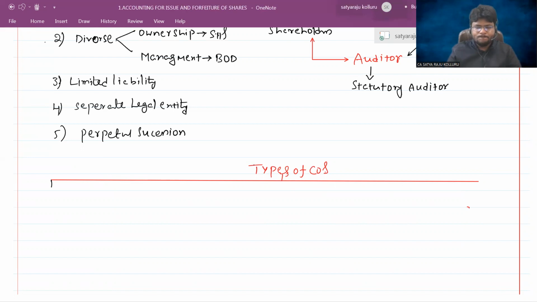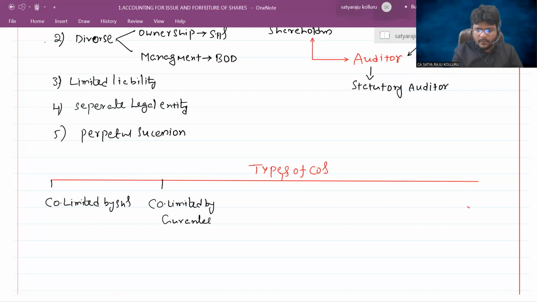So one is company limited by shares. Company limited by guarantee. Unlimited companies.